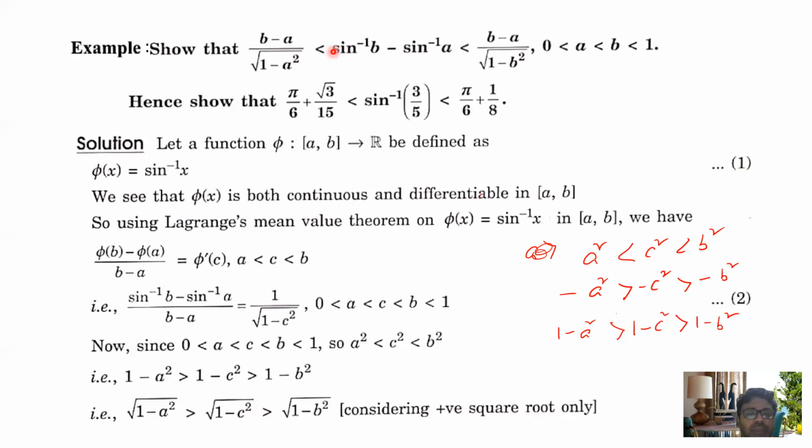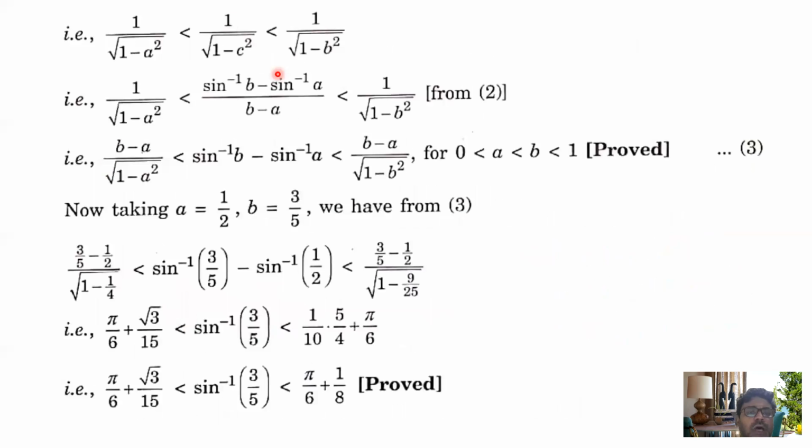If you check, 1 by this inequality is equal to this. So using 2, you may write 1 by square root under 1 minus a square less than (sine inverse b minus sine inverse a) by (b minus a) less than 1 by square root under 1 minus b square. If I multiply the left and right sides by b minus a, what do you have? (b minus a) by square root under 1 minus a square less than sine inverse b minus sine inverse a less than (b minus a) by square root under 1 minus b square, where 0 less than a less than b less than 1. This is the proof of this inequality.